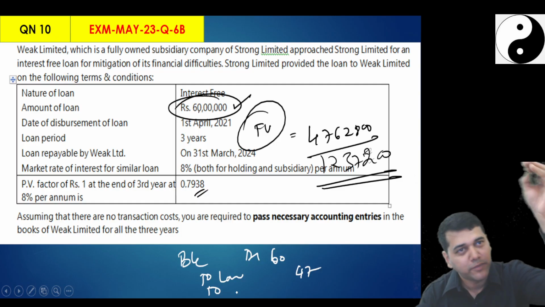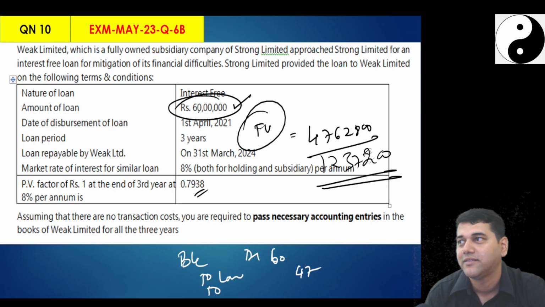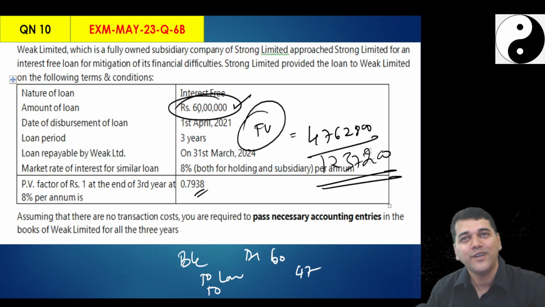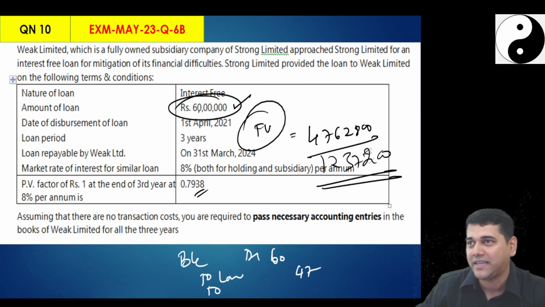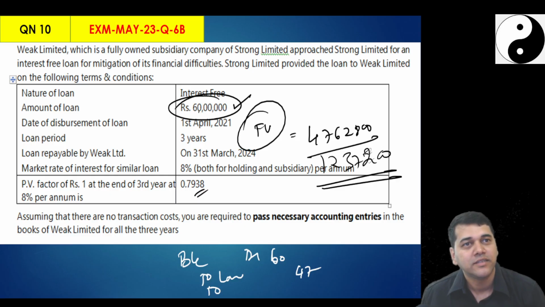See, when a parent gives money to you, for parent what is it? Investment. For you what is it? Papa, it is your capital, no? When the shareholders contribute money to the company, for shareholders it is an investment. For company what is it? Share capital. So it is equity.